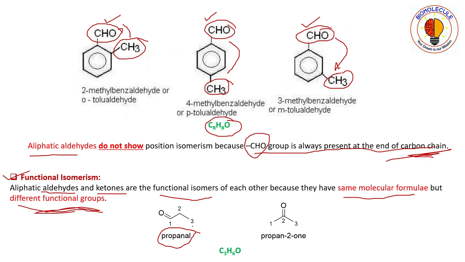In propanal you can see the carbonyl carbon contains one hydrogen atom. So the functional group is aldehydic functional group, that is CHO. Whereas in propan-2-one, the carbonyl group is not bonded to any hydrogen atom. Here the functional group is CO, that is, it is a ketonic functional group. So this propanal and propan-2-one having the same molecular formula have different functional groups. So they are functional isomers of each other.